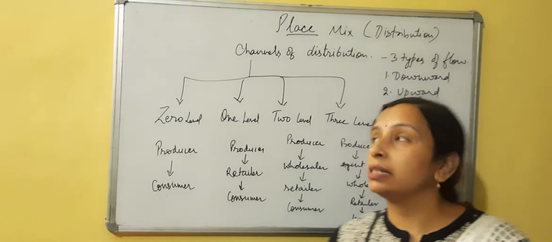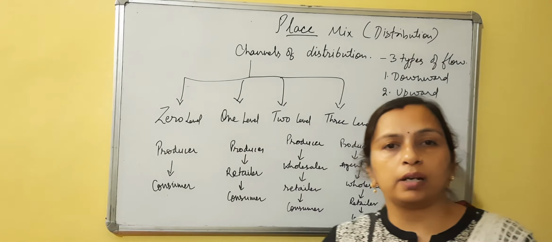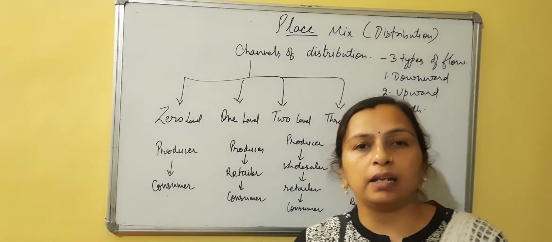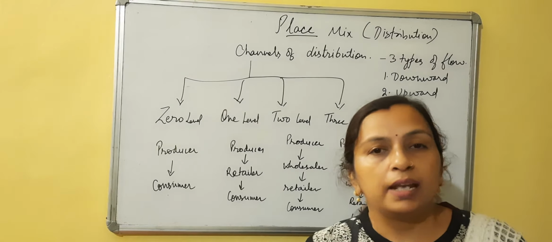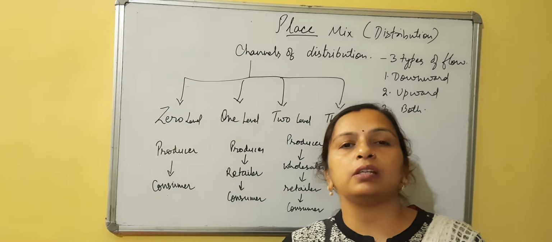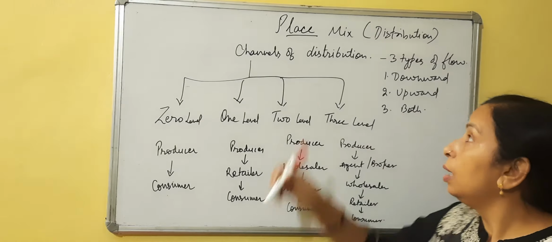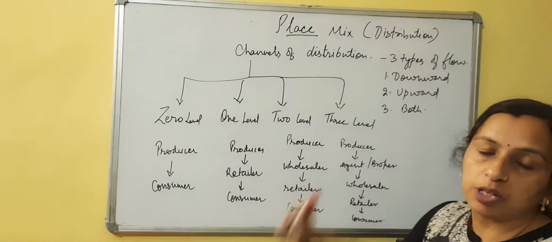The next topic is the place mix. We have done first the product. In that we have seen branding, labeling, packaging. Next we have done price. After product we have done price. In that we have seen the different pricing strategies. And third one is the place mix, or we can say distribution mix also.